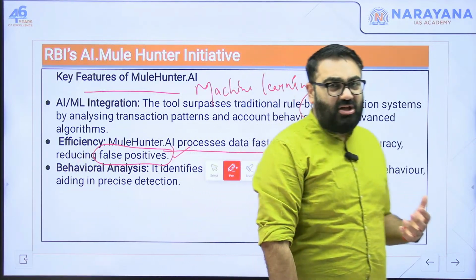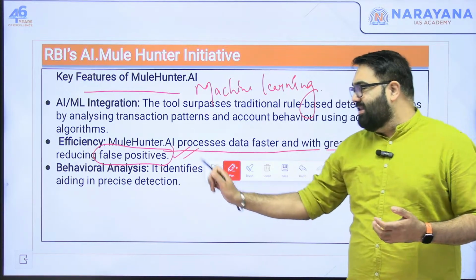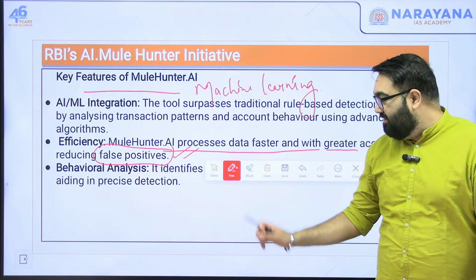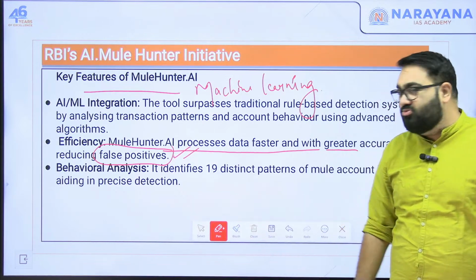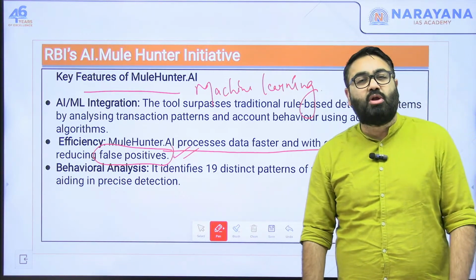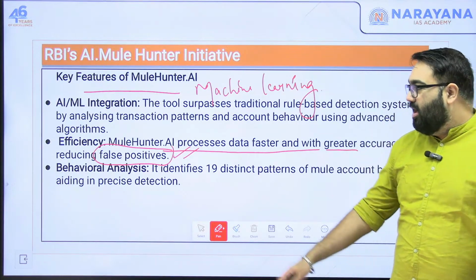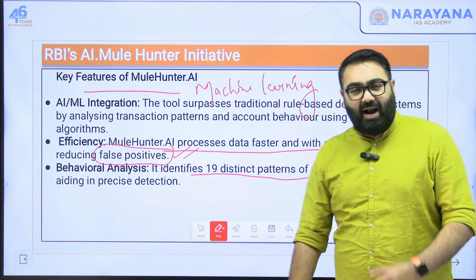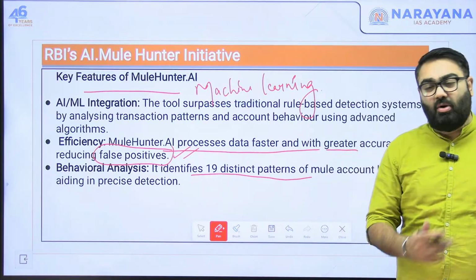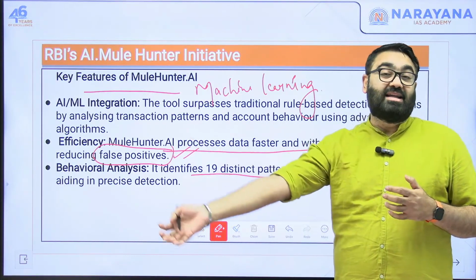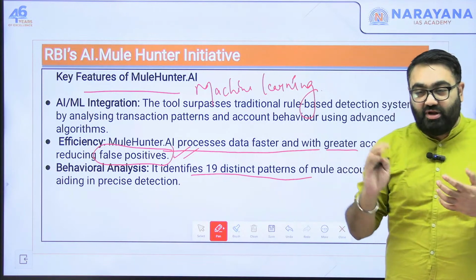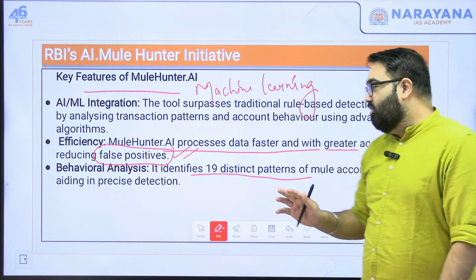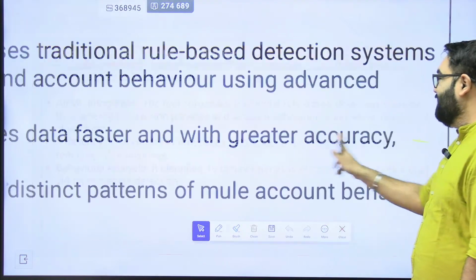Now, false positive reduced means the efficiency will increase. We will have much more efficient results. We will be able to earmark which are the accounts which show this mule hunter account kind of behavior. Also, it will identify 19 patterns as we discussed. Patterns would include a lot of stuff about the pattern in which the money is coming in, the pattern in which the money is going out. All this will be taken into consideration, and then certain accounts will be flagged by this AI tool of the RBI.